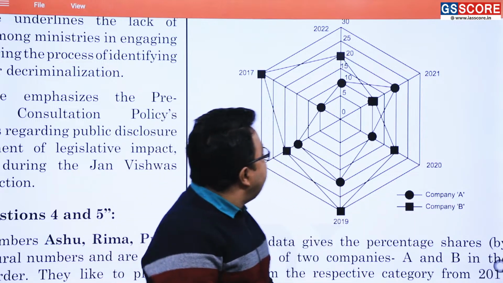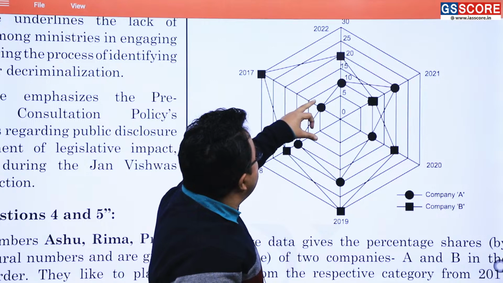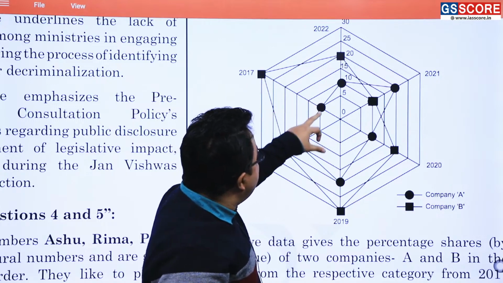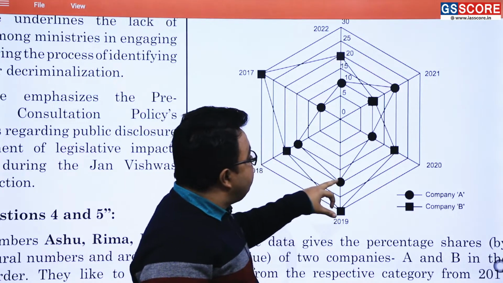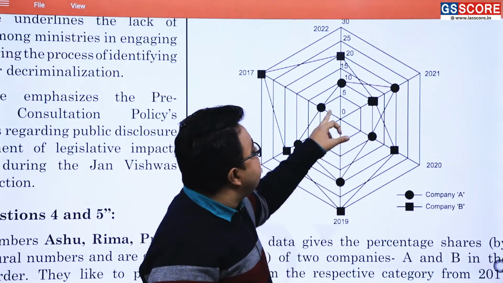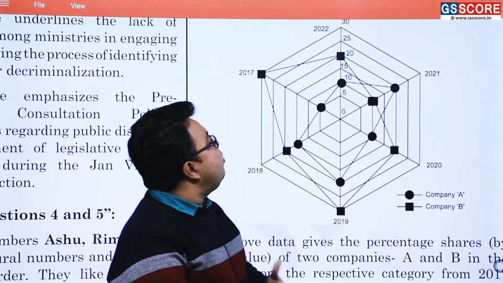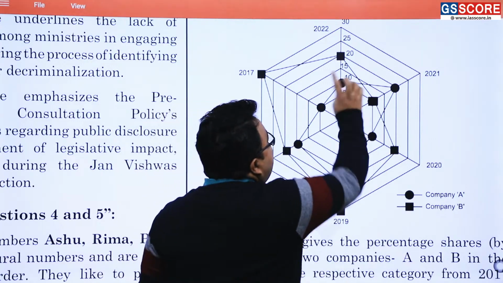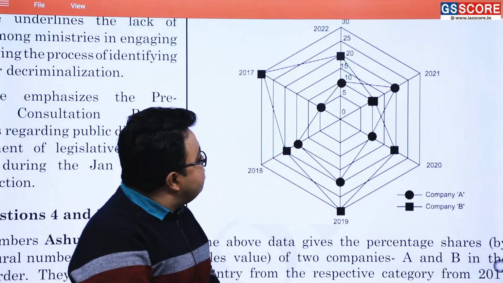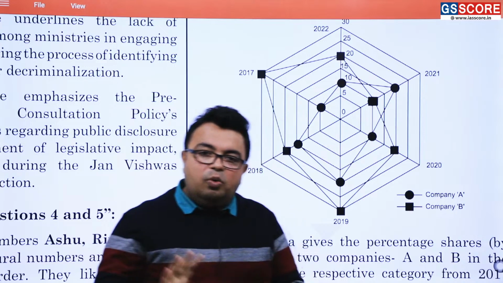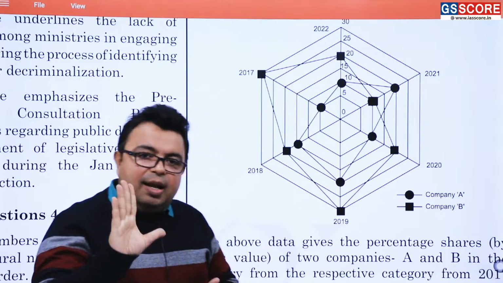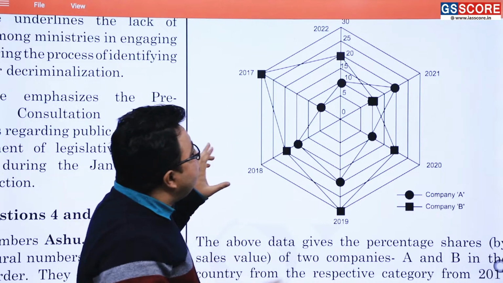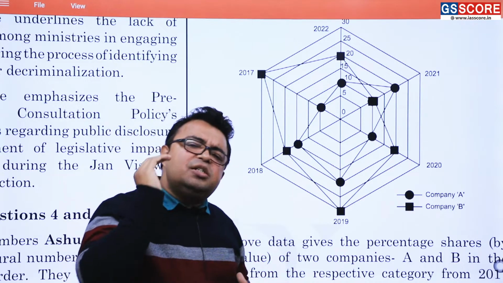For example, company A has just done the percentage share as what? Here it is 5%, then 15%, then 1, 2, 3, 4, it means 20%, then 1, 2, it means 10%, then 1, 2, 3, it means what? 15%, then here in 2022 it has just dwindled to what? 10%. Now the data are given very simple. That is what? Same one. So now if you have to do any sort of calculation, I am just giving you the hint.